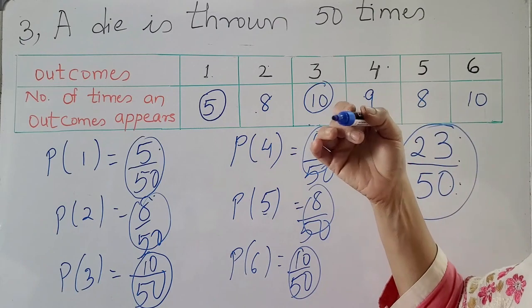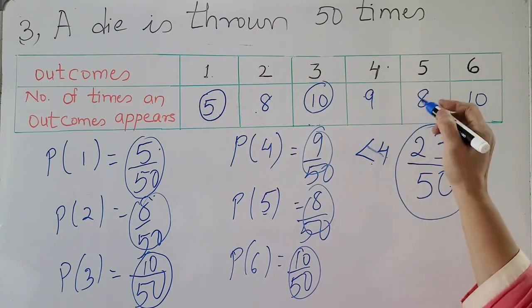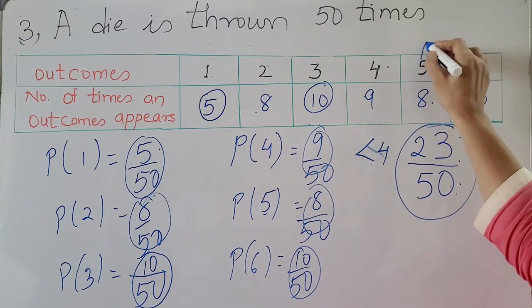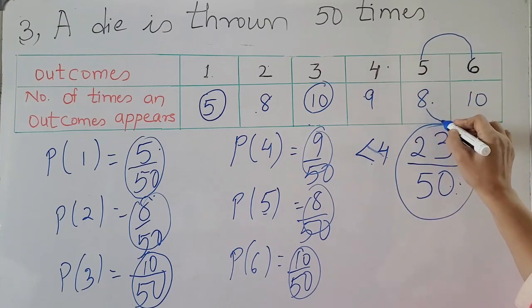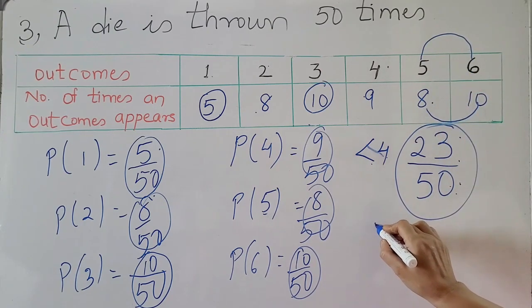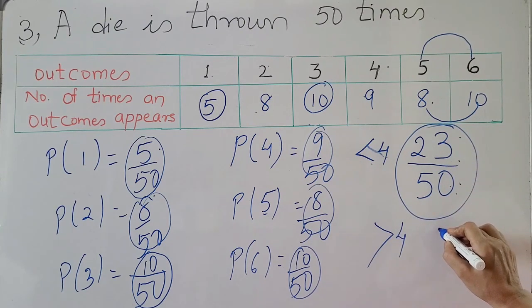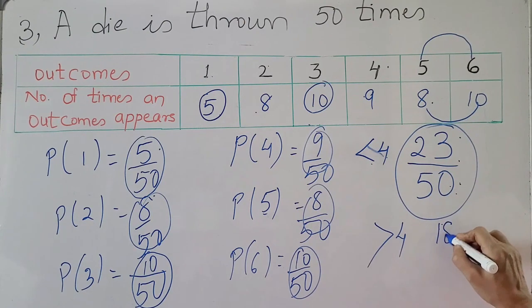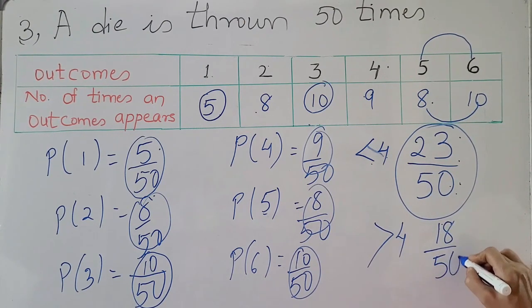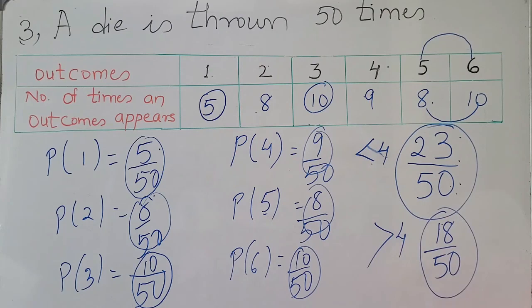But sometimes it might be asked more than 4. So 5 and 6 are more than 4. You total these: 8 plus 10 is 18. So for more than 4, the probability is 18 by 50.